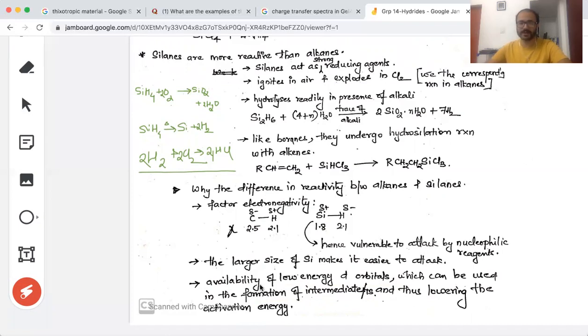Okay, so here, as you can see here, what is happening? Low energy d orbital, because of which the formation of intermediates is possible, and because of ease of formation of these intermediates, the activation energy is lowered, and therefore the reaction is more feasible in the case of silane in comparison to carbon, which does not have any low energy d orbitals. So these are the 3 reasons why the silanes are more reactive over the alkanes.